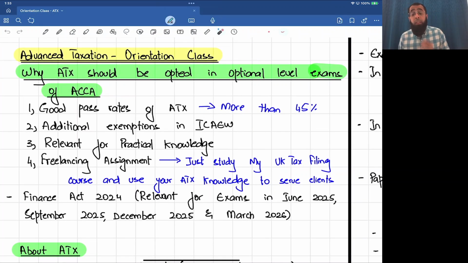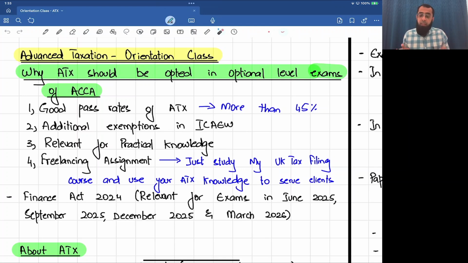Okay? Now, the first question in relation to this course is why a student should opt for advanced taxation in their optional level exams. As you all know, in ACCA there are 4 optional exams from which you have to give any 2 exams: advanced taxation, advanced audit and assurance, advanced financial management, and advanced performance management. So the first question which a student normally asks me is, sir, why should I opt for advanced taxation in the optional level exams? Now there are some good reasons to opt for this paper.